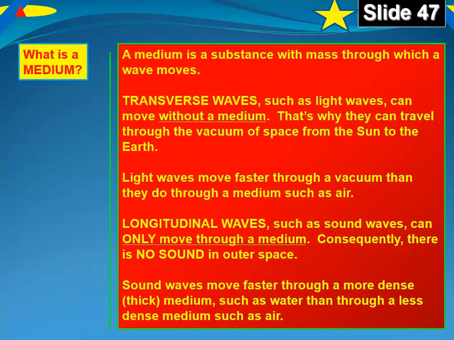Okay, what is a medium? A medium is a substance with mass through which a wave moves. Transverse waves such as light can move without a medium. They don't need anything to carry them. That's why they can travel through the vacuum of space from the sun to the earth.